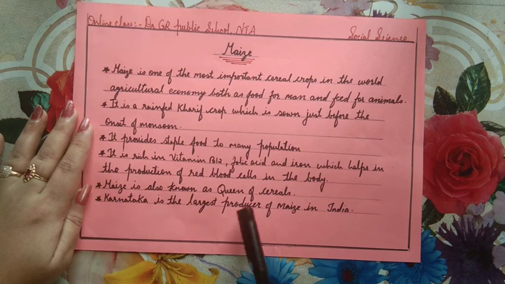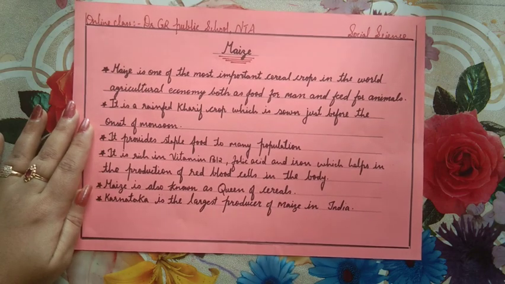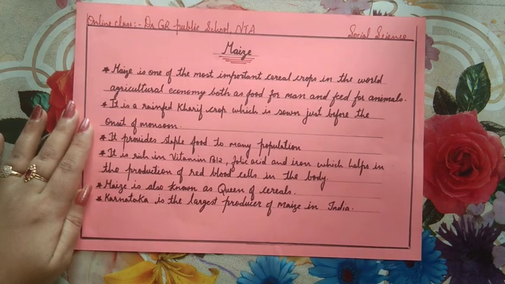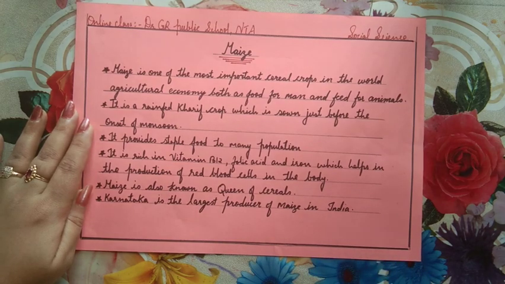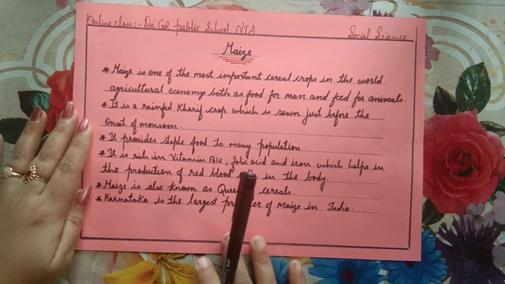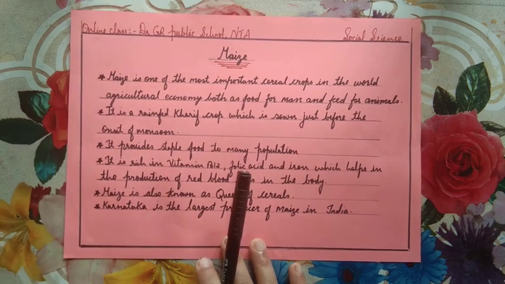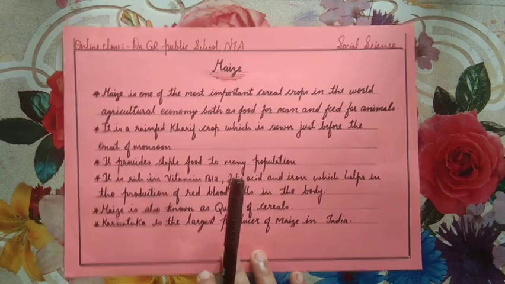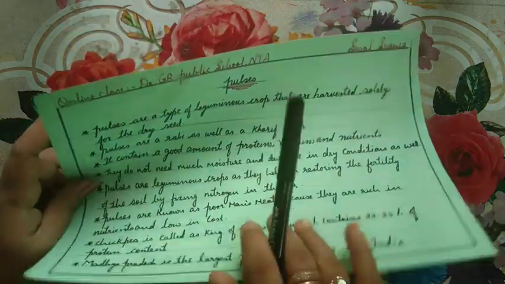So it is known as queen of cereals because it has that much of rich vitamins, folic acids, iron, proteins, minerals, everything. So it is known as the queen of cereals. And Karnataka is the largest producer of maize in India.